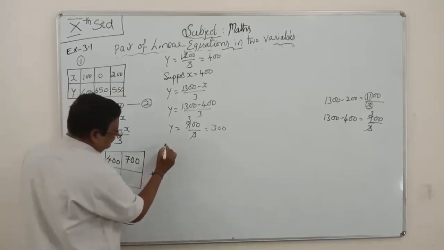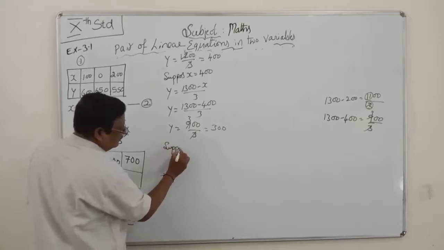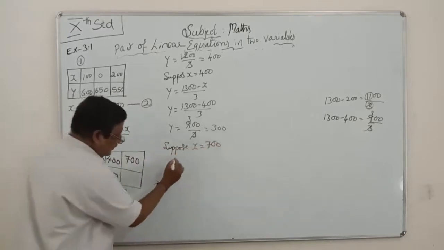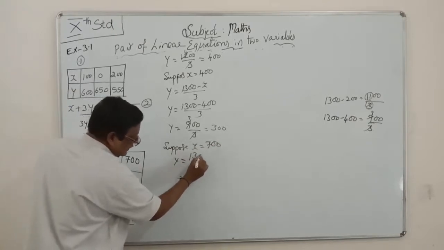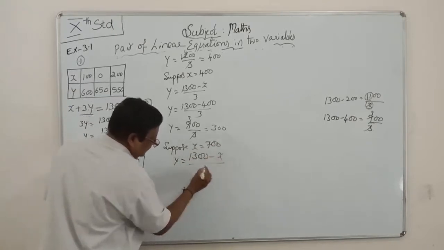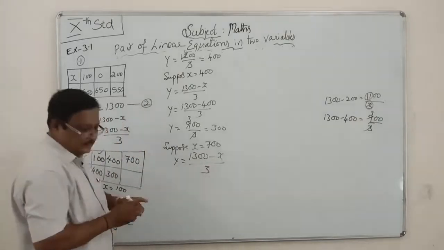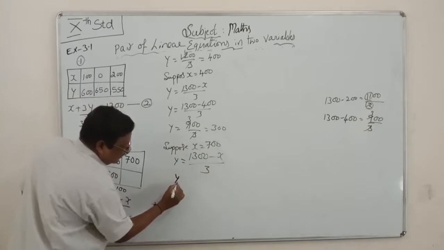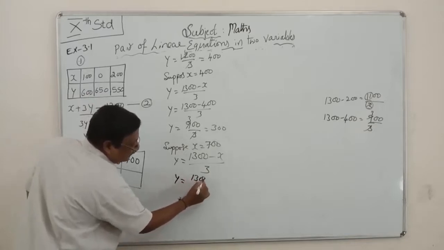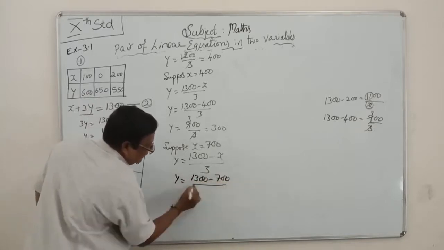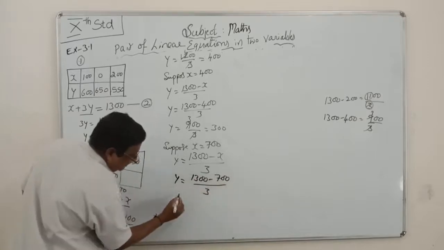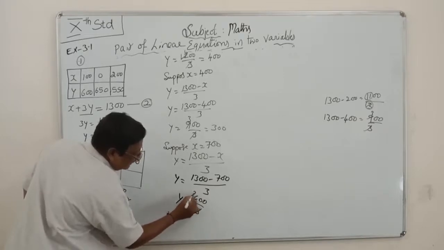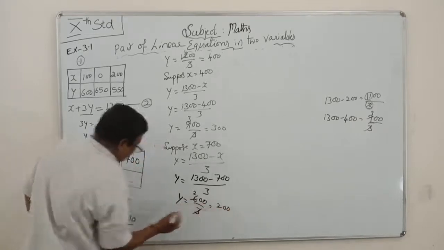Suppose x is equal to 700, y is equal to (1300 minus x) divided by 3, y is equal to (1300 minus 700) by 3. 1300 minus 700 is 600, so y is equal to 600 by 3. 3 2s are 6, 2 zeros as it is. y is equal to 200.